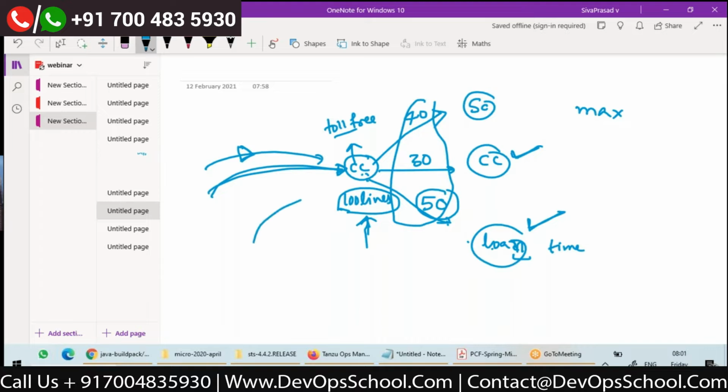But if a credit card customer comes, yes, these 30 are still there, right? So he will be able to connect to credit card. Only loan customers will be made to wait, or whenever a customer tries to call the loan department, he can get a message saying all the executives are busy, try after some time. So he'll get disconnected. Okay. So this is the idea.